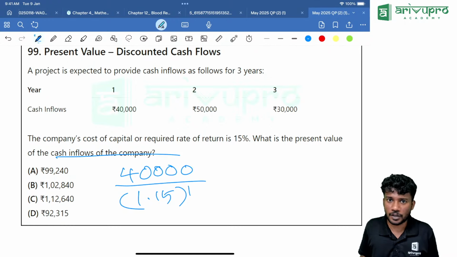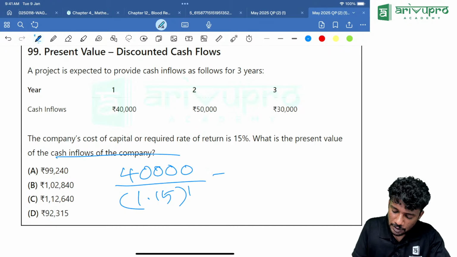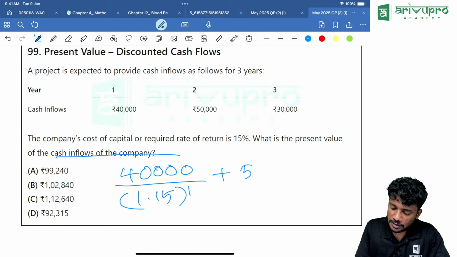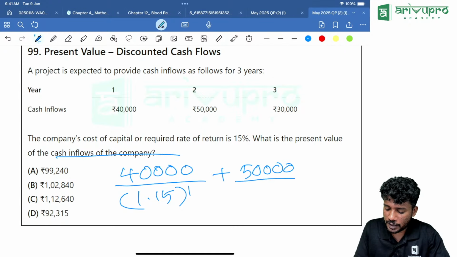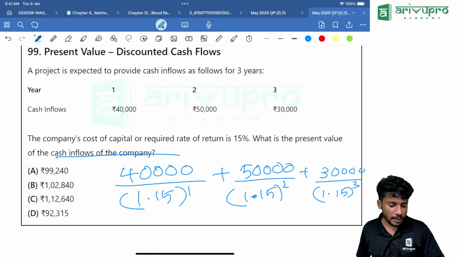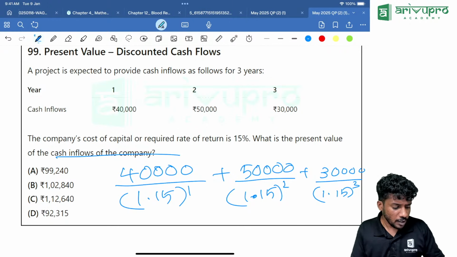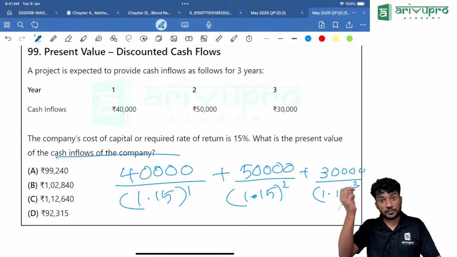That's the problem. Okay. 40,000 divided by 1.15, M plus. Then second year, 50,000 divided by 1.15 the whole square, plus 30,000 divided by 1.15 the whole cube. Everyone take the calculator, clear the memory. First type 40,000 divided by 1.15. Click M plus. Then 50,000 divided by 1.15 square.